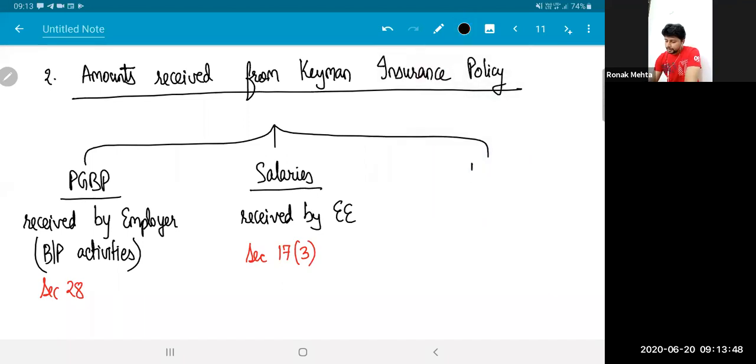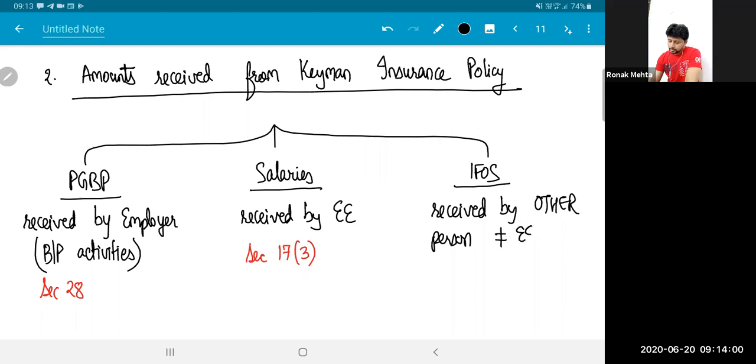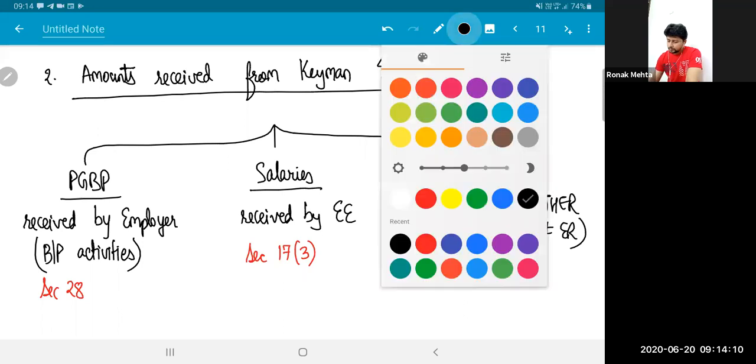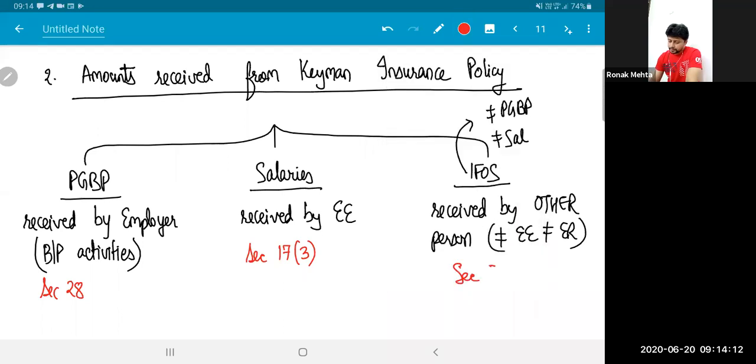And it will be taxed as income from other sources if it is received by some other person. And when I say other, I mean this person is not employee, this person is not employer. IFOS as a head of income will apply if PGBP does not apply, if salaries does not apply. This is what section 56(2) told me.